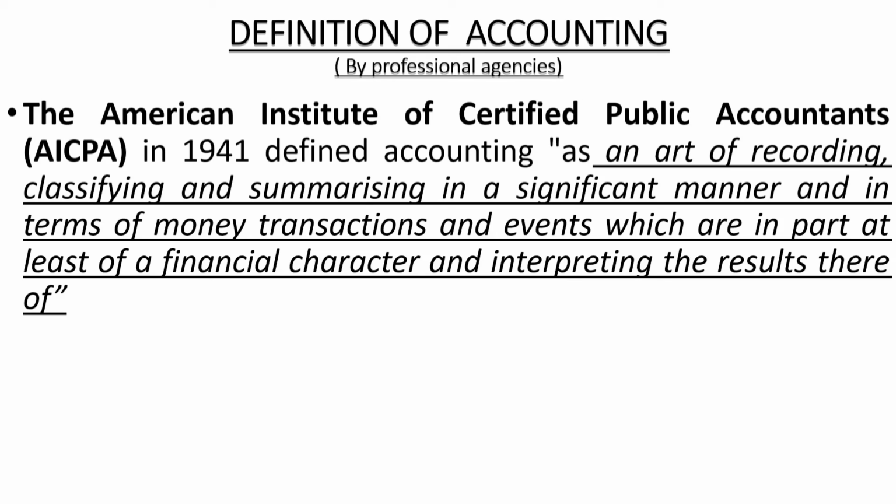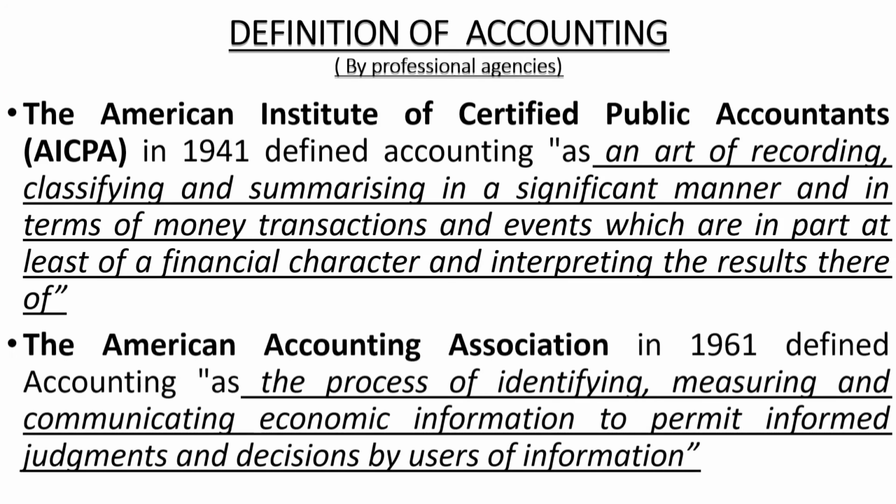These recorded transactions have to be interpreted and the results have to be made use of for decision making purposes. Another important definition for accounting was given by the American Accounting Association in the year 1961.